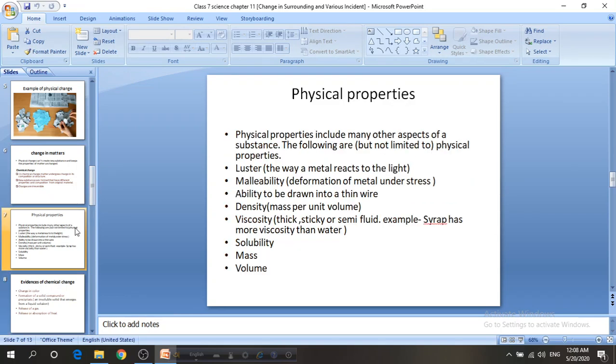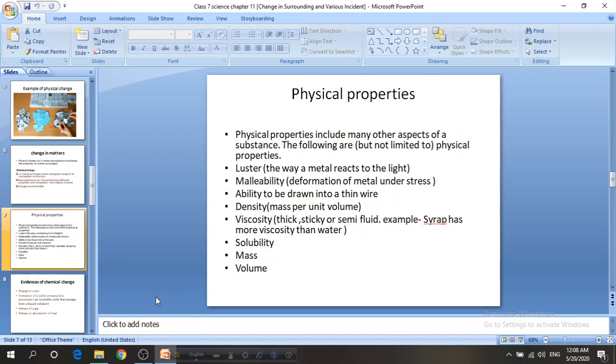So we have talked about physical properties. Which kind of physical properties are we looking for if we try to understand what is physical change or what is chemical change? These are luster, malleability, ability to be drawn into a thin wire, density, viscosity, solubility, mass and volume. So what is luster?